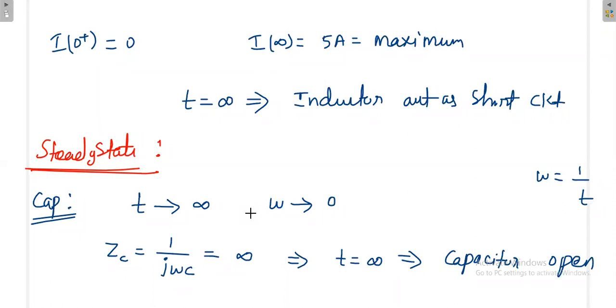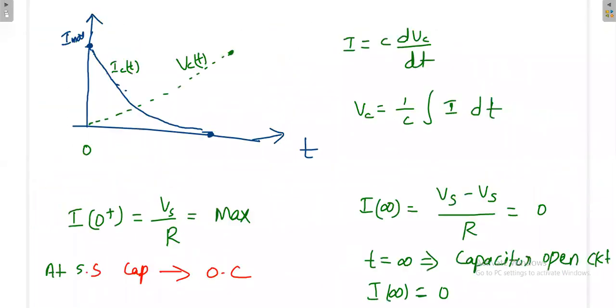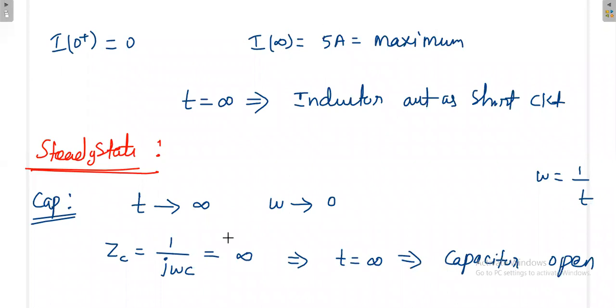Again, the capacitor is open at a steady state. Just now we have proved that at t equal to infinity, the capacitor is open. The same thing we are trying to realize with this impedance concept. At t equal to infinity, the capacitor is open.